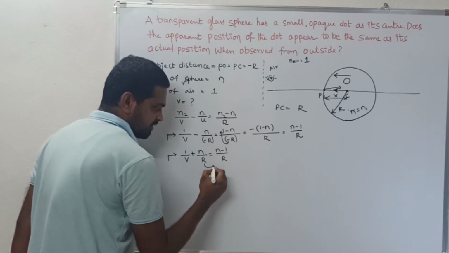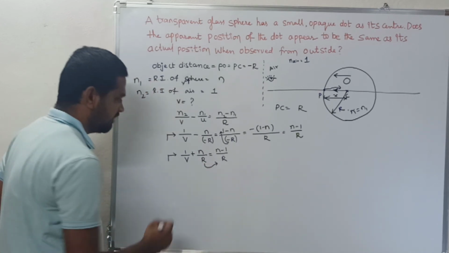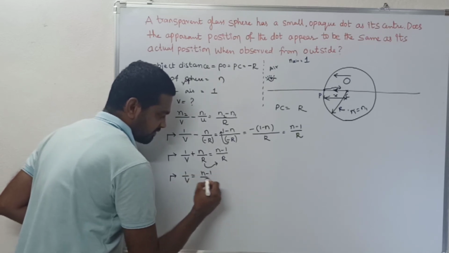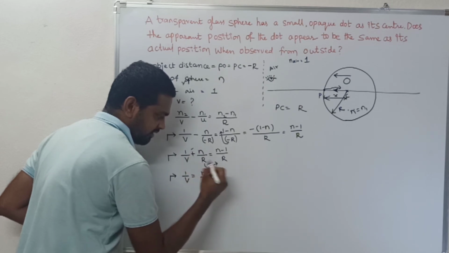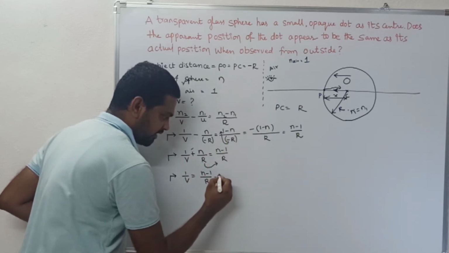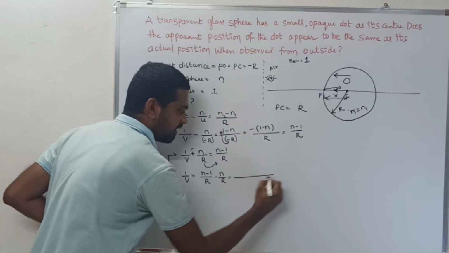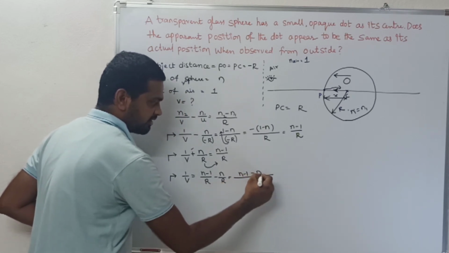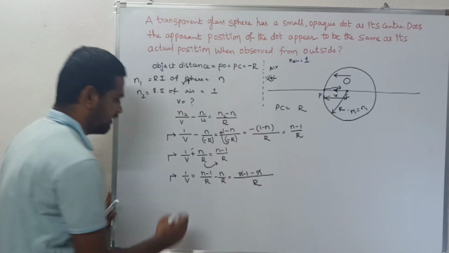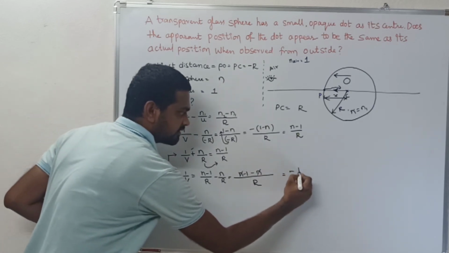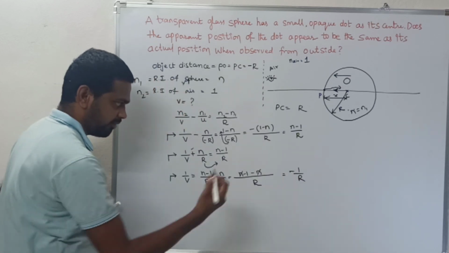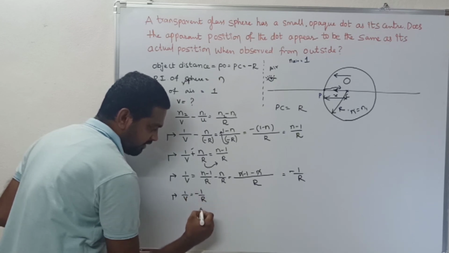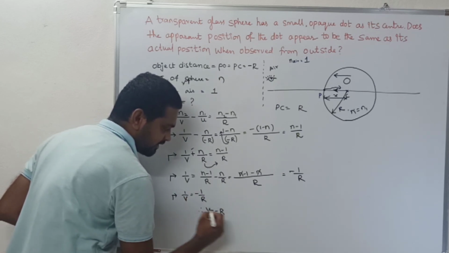Now transpose this term to the RHS. Then 1 by v is equal to n minus 1 by R minus n by R. Taking the LCM as R, in the numerator you get n minus 1 minus n; the n and minus n cancel. What remains is minus 1 by R. Then 1 by v is equal to minus 1 by R. Therefore v is minus R.